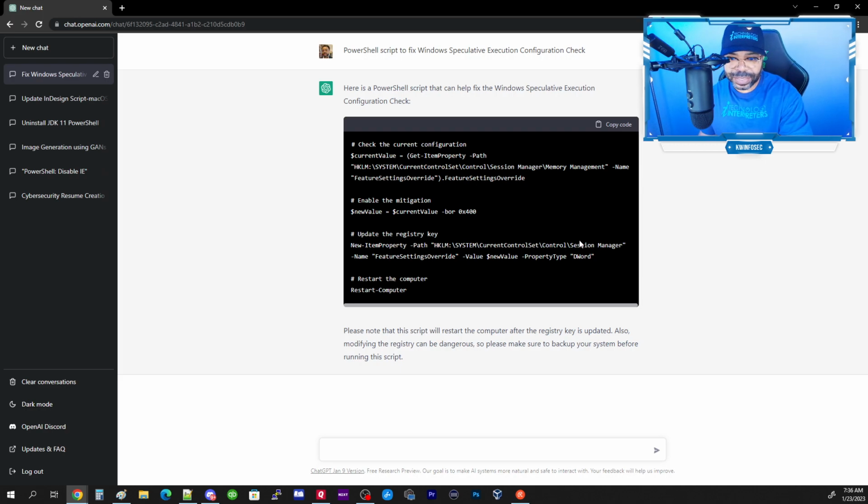I'll tweak it a little bit. So a couple of things that I see that may need to be there, as far as which DWORD or which values you're setting for the registry key. But overall, it 100% knew to go to feature settings override, so it did it.